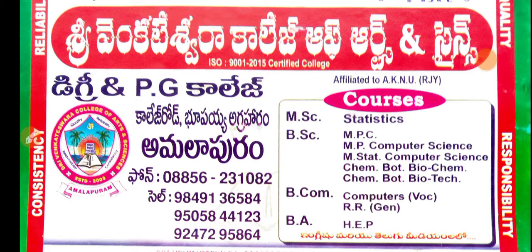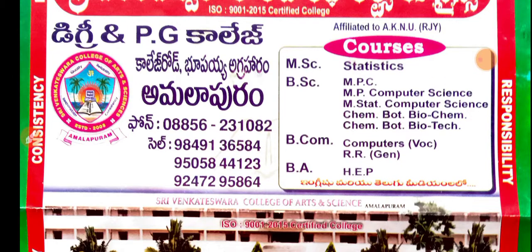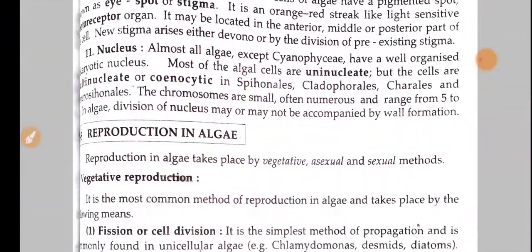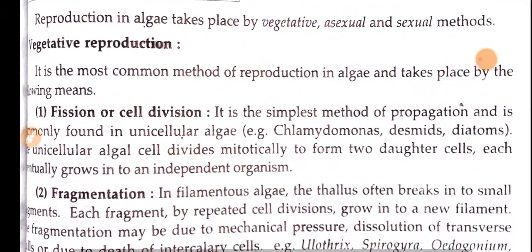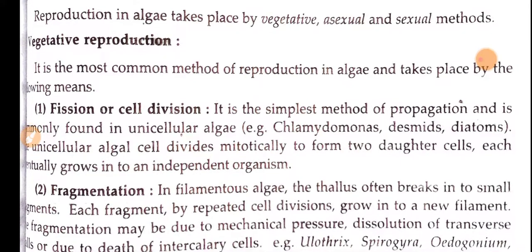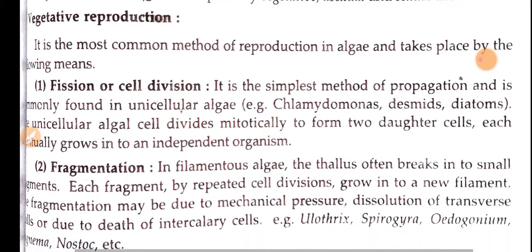Basically, algae reproduction is carried through vegetative, asexual and sexual methods. Okay, so all three methods: vegetative reproduction, asexual reproduction and sexual reproduction are commonly seen in the algae group. So what are the methods of reproduction? Let's see. Firstly, let's see about vegetative reproduction.